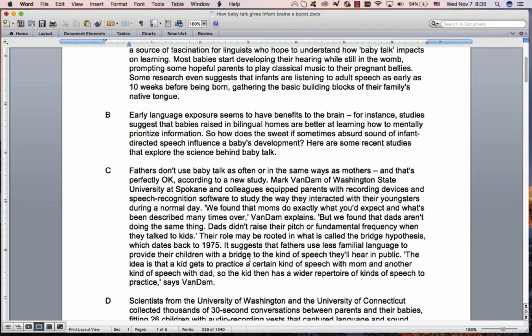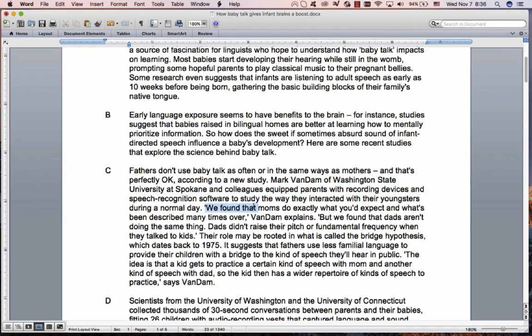Now, the second thing I want you to focus on in this passage is that very often you can divide the study into 2 parts: the description of the study and the results of the study. And when you read the question, you can often see, is this question about the description of the study, or is this question about the results of the study? For example, here they just introduce it all. This will be important. They're giving you the topic sentence and giving you important information related to the study. Then they introduce it, but here is where they're just describing the study. They're telling you what they did.